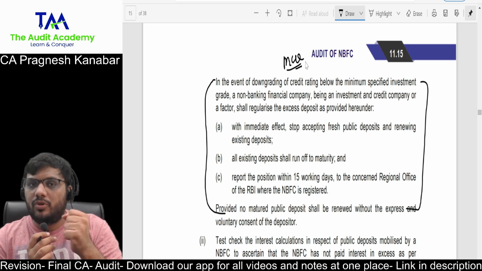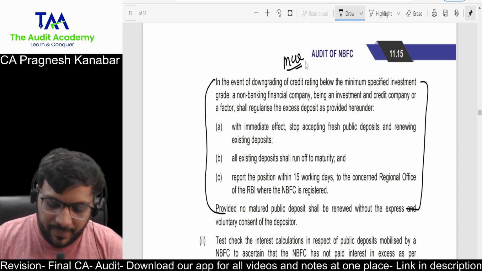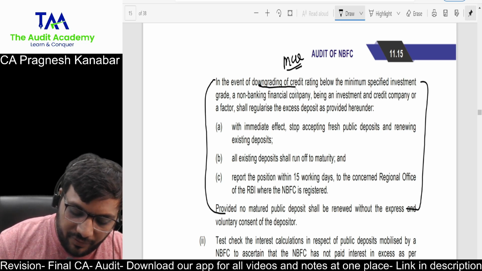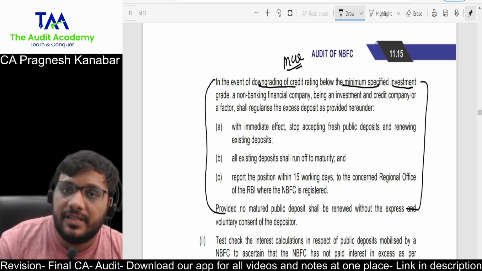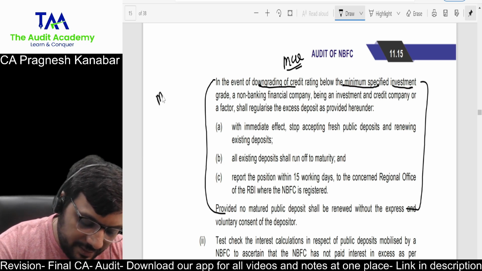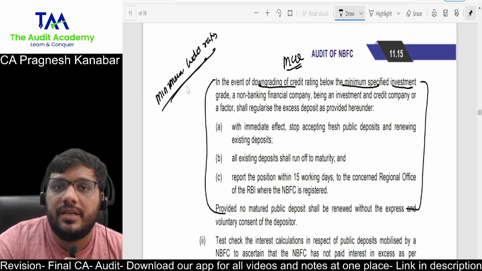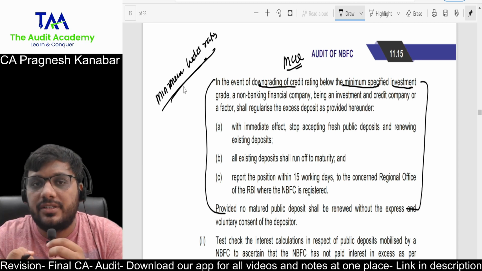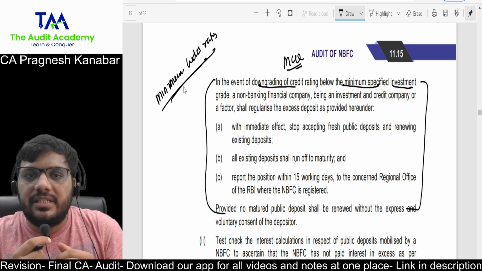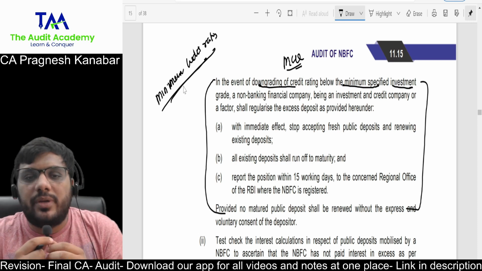Come on, don't lose hope. You can finish off this topic. In the event of downgrading of credit rating below the minimum specified investment grade, let me explain very quickly. There is a minimum credit rating that an NBFC needs to get from credit rating agencies, even in order to be eligible to accept public deposits.